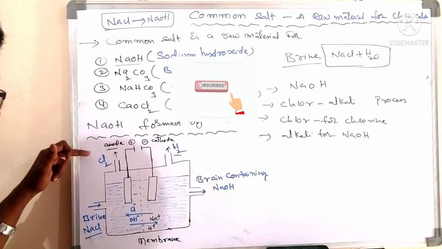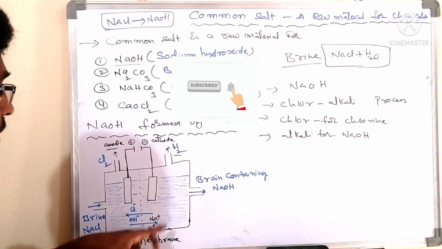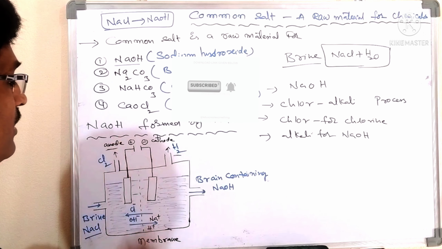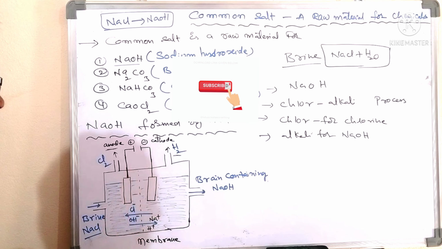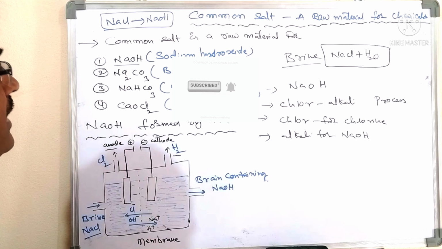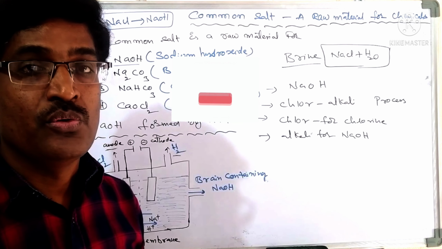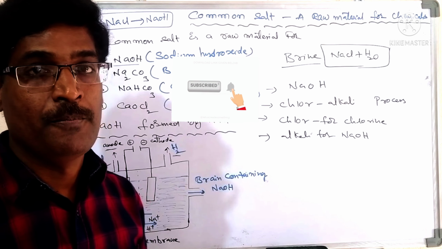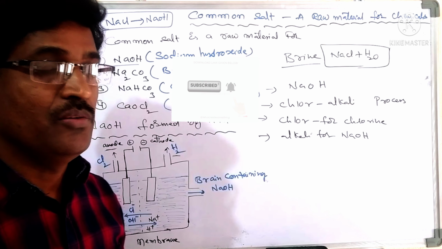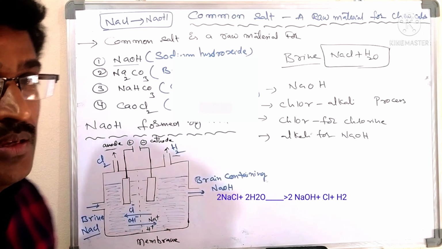Chlorine is evolved at the anode, hydrogen gas is evolved at the cathode, and NaOH is formed near the cathode. In this process we prepared sodium hydroxide from sodium chloride, the raw material for the preparation of NaOH.